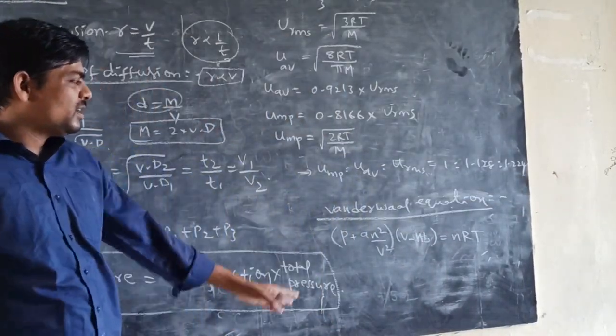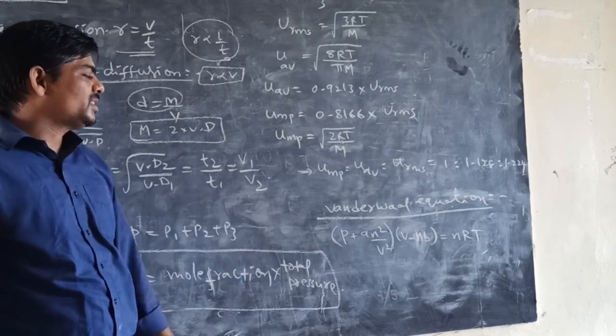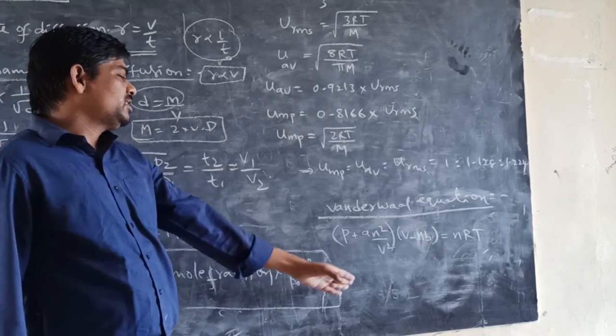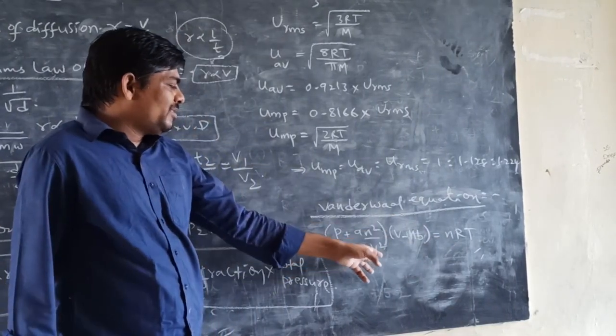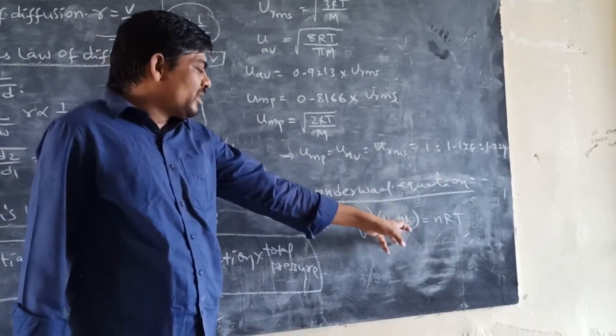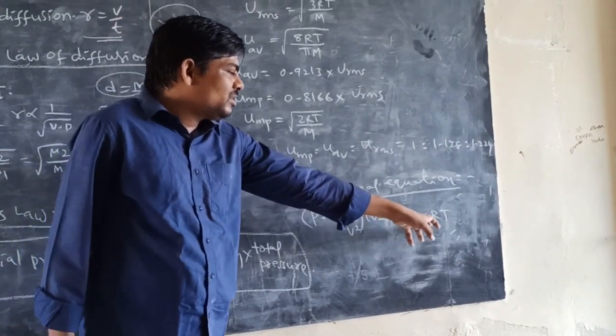Now the last important formula, the van der Waals equation: (P plus a n square by V square) into (V minus nb) is equal to nRT. Here, pressure correction is a n square by V square. Here, volume correction is V minus nb, that is equal to nRT.